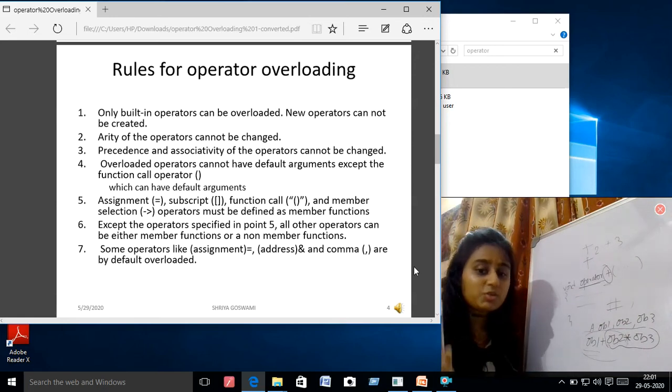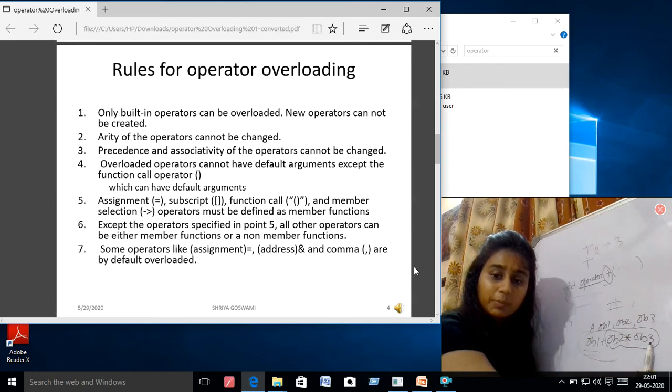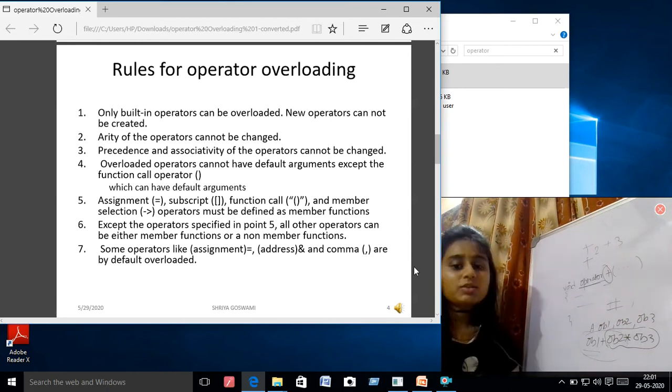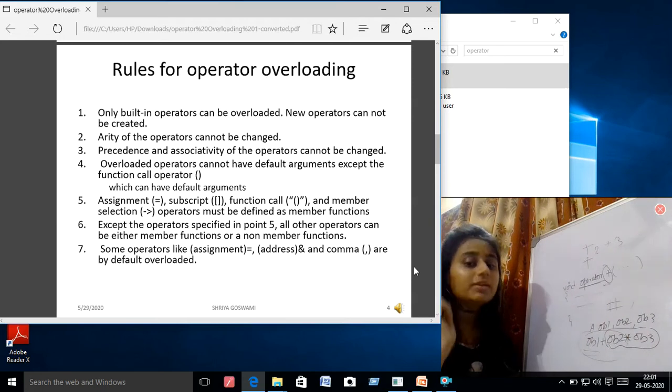So precedence and associativity, as it is a left to right operator, it will remain left to right, not right to left. So precedence and associativity will remain same.